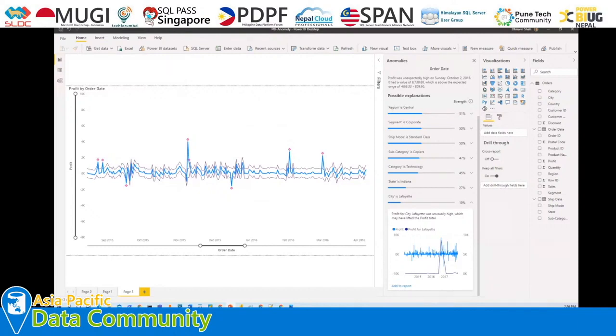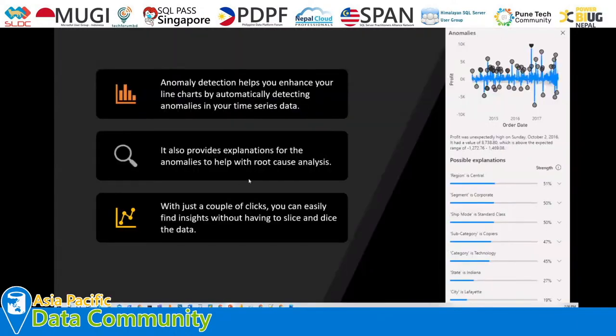I think we have almost reached the end of this particular session, and we covered almost everything here. From the beginning, we started with the teams thing first, then we moved to the smart narrative, and at last we covered this anomaly detection. If you have any questions related to any of these topics, feel free to unmute yourself, and I will be happy to answer your question.